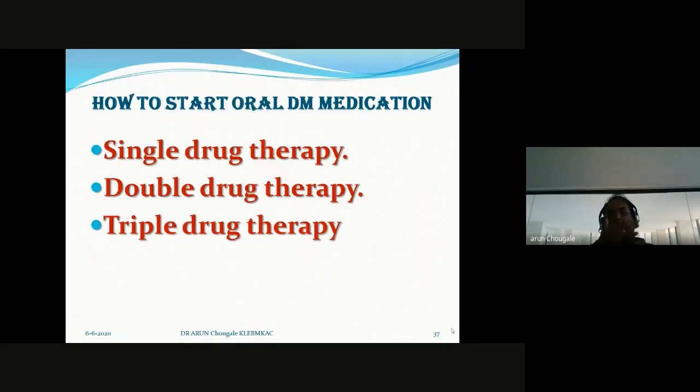How to start oral medication? In clinical practice, we are practicing 3 lines of drug therapy: single drug therapy, double drug therapy, and triple drug therapy. What is single drug therapy? We prescribe the patient a single drug, that is metformin 500 mg sustained release or extended release, 500 mg or 1000 mg once a day or twice a day. This is single drug therapy.